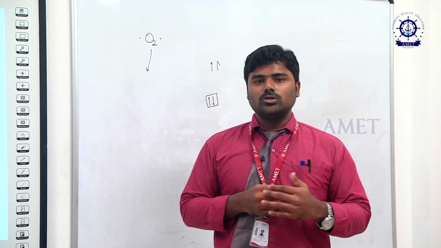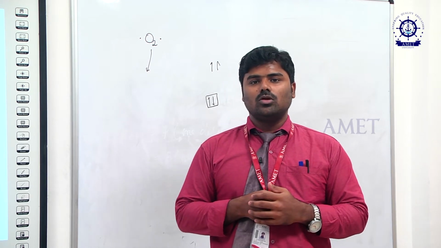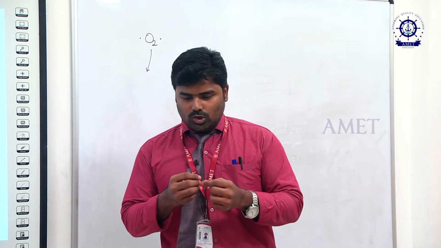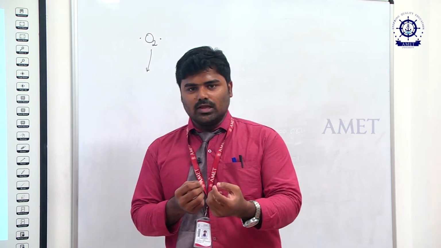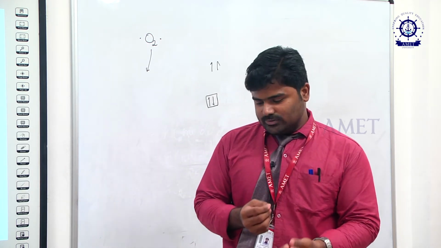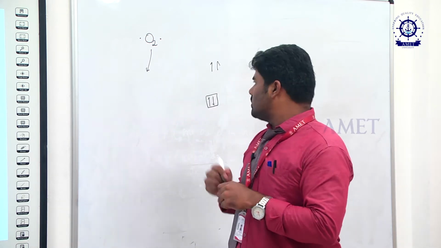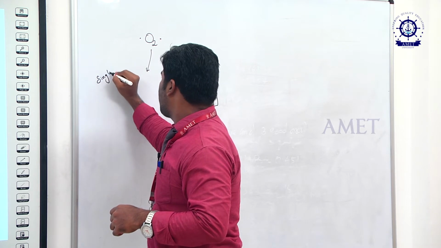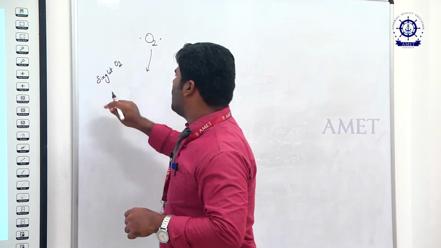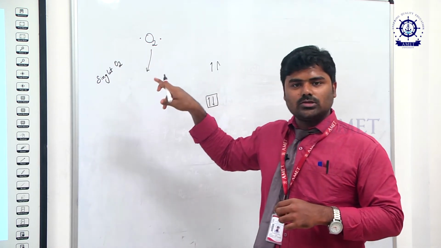In the atmosphere we have 20% oxygen, so due to the friction heat, the oxygen reacts and that's why we get the fire spark. In that state we call it singlet oxygen, and this is the primary form of free radicals, right?